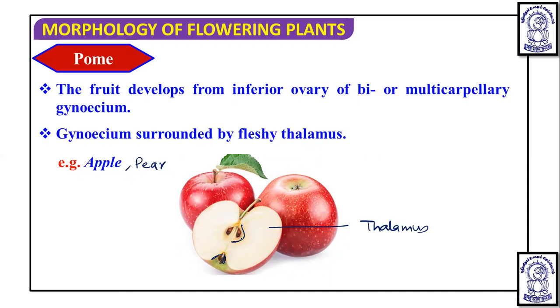And here you will see the undifferentiated pericarp. It means the pericarp is not differentiated into epicarp, mesocarp, and endocarp. So this outer fleshy part is made up of thalamus, and that is the only edible part. This thalamus is fleshy, so it is going to be edible.